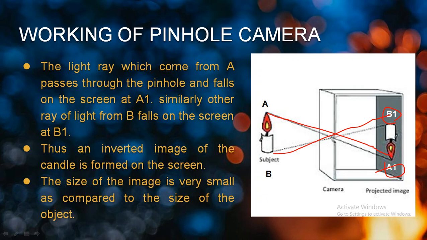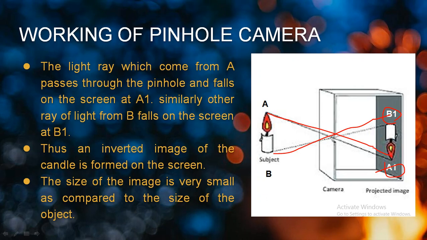Now which kind of image does the pinhole camera give us? Pinhole camera gives us two types of image. The first one is that it is completely upside down. You can see the flame is over here at the top, and now it is upside down and has come to the bottom. This is known as an inverted image. Upside down image is known as an inverted image.